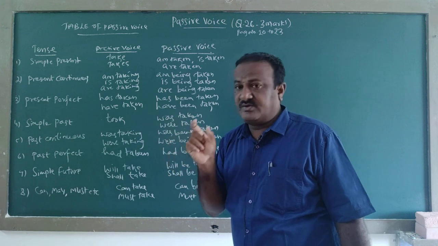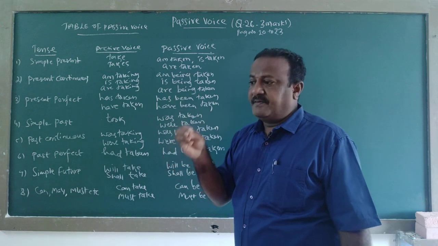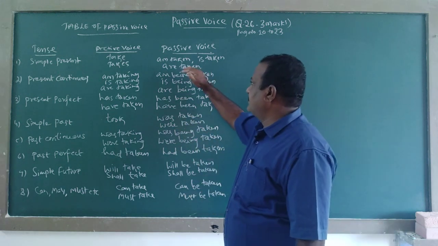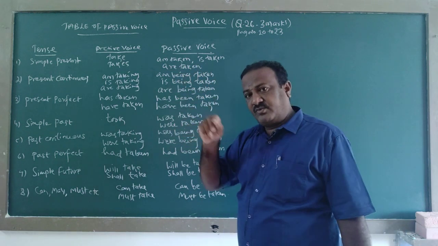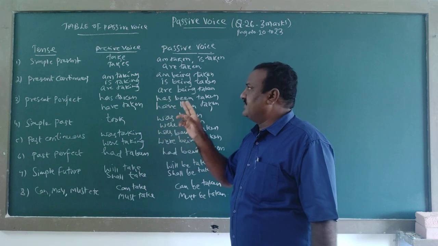We have to see the subject, meaning person, then which one to write in passive voice. Then present continuous.